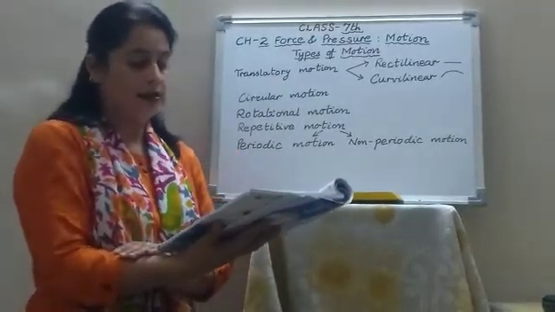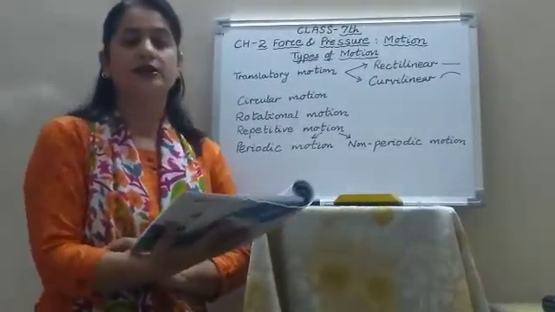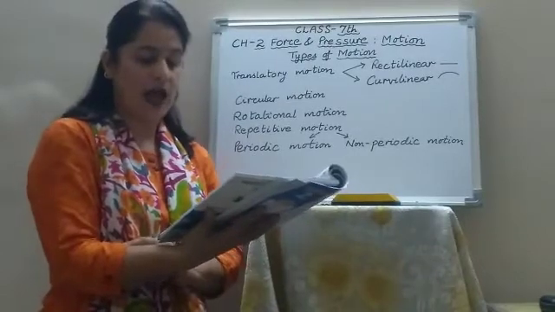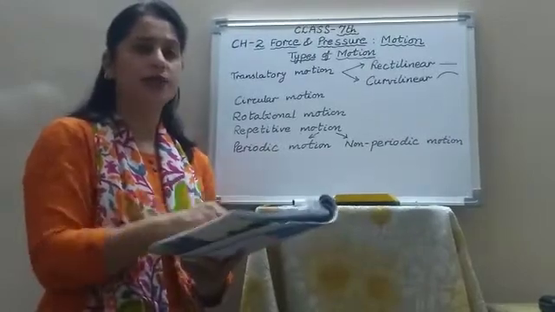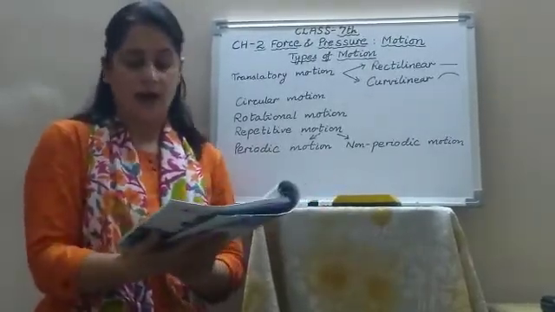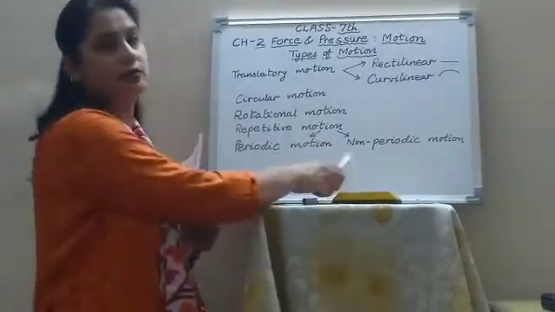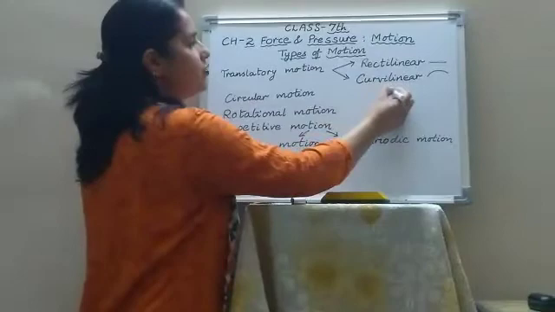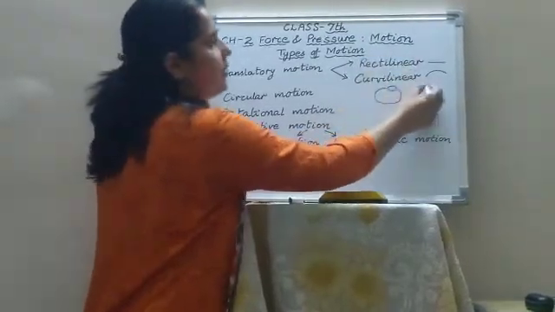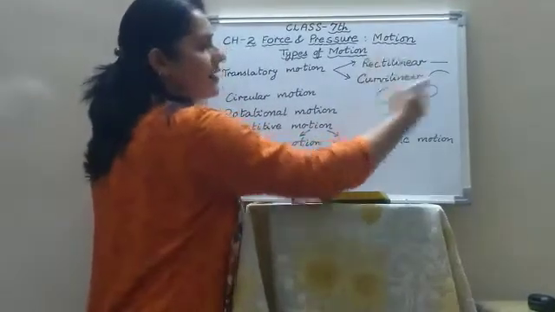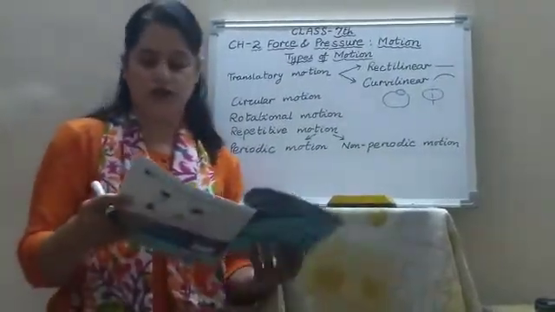Now, there is a difference between circular motion and rotational motion. In circular motion, the object as a whole travels along the circular path. The whole object is moving along the circular path. But in rotational motion, the object spins around a fixed point. Suppose a ball is moving along a circular path. So this is called circular motion. But when it is spinning on its axis, then that is called rotational motion.